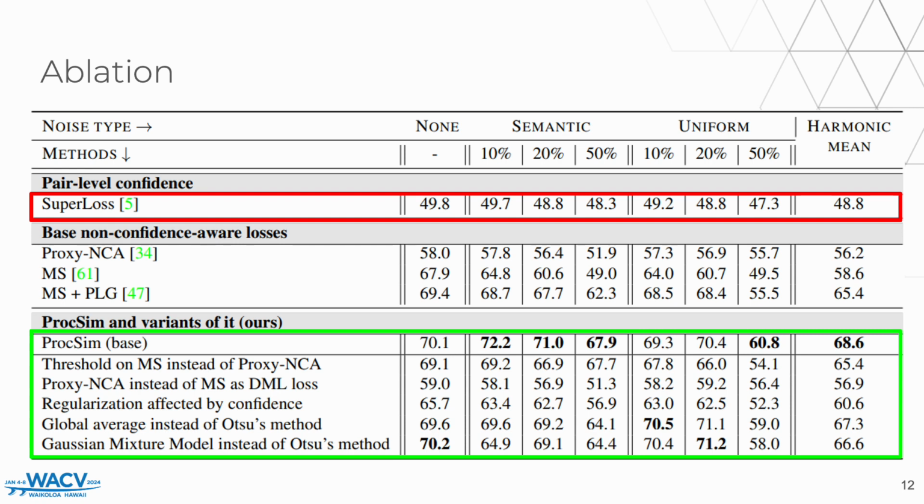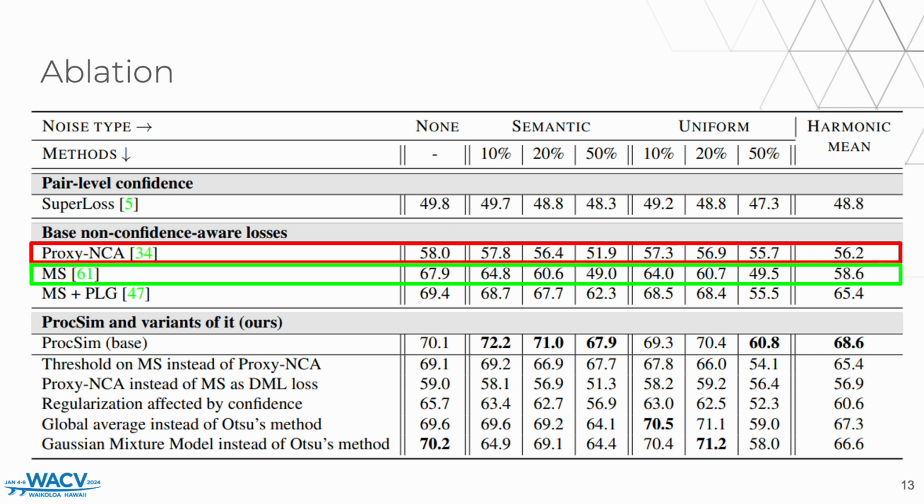different levels of the proposed semantic noise and the commonly used uniform noise. We also include the harmonic mean as a measure of robustness, which aggregates all the performances and penalizes deviation from the mean. We can see that, although the confidence computation of this work is similar to SuperLoss, ProCSim and all their variants, which we show in green, are vastly superior to it for the task of DML on noisy datasets.